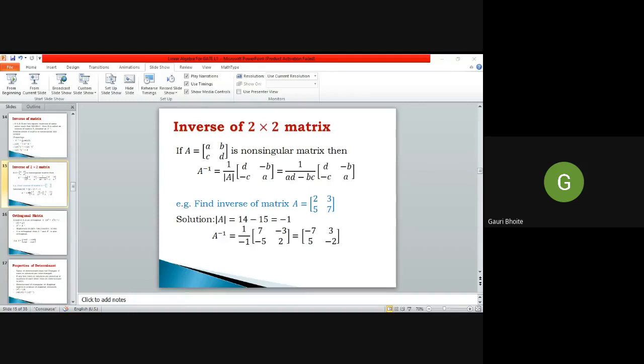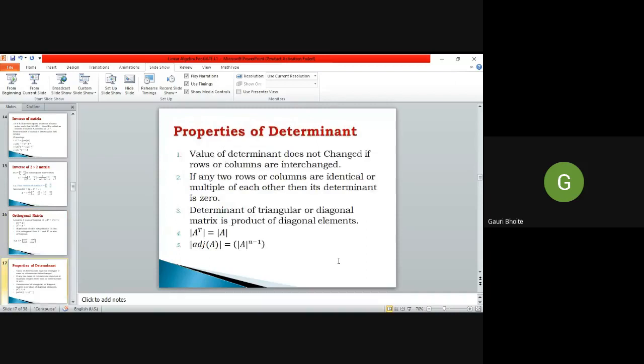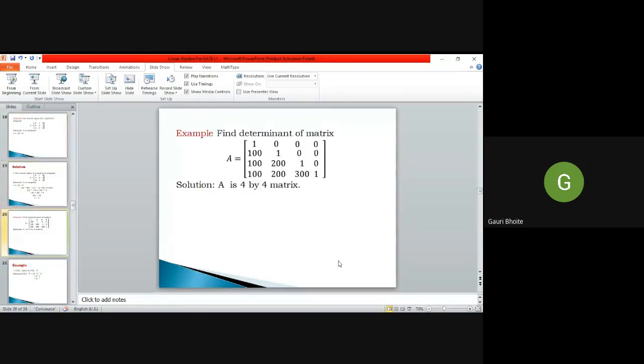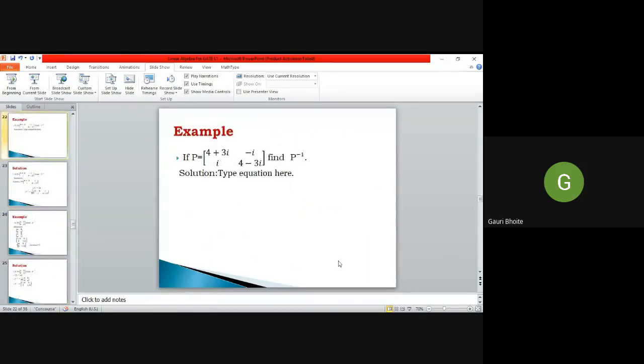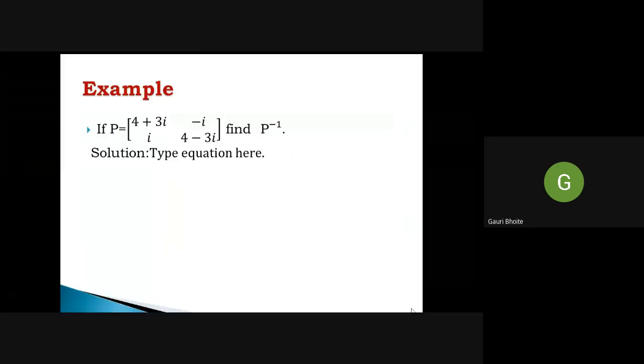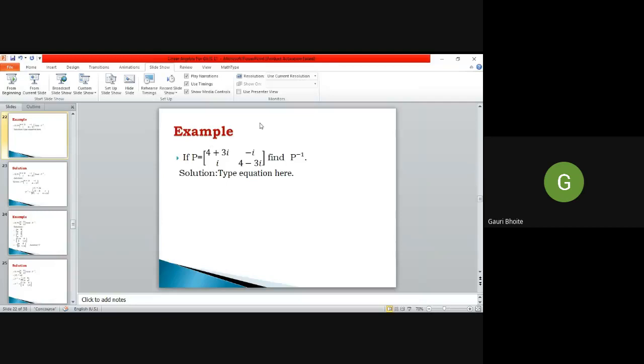So can we solve an example based on A inverse? First of all, we simplify the example. Find the inverse of matrix P. If P is [4 plus 3i, minus i; i, 4 minus 3i], find out the P inverse. So everybody start solving.